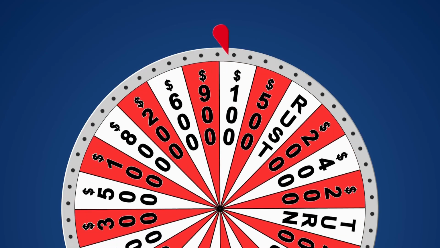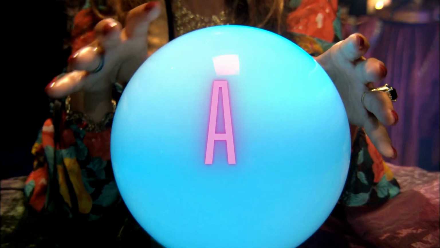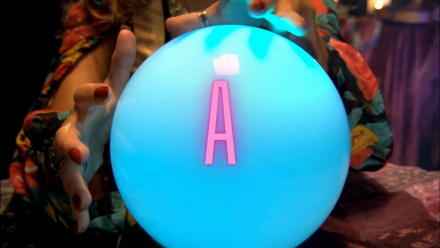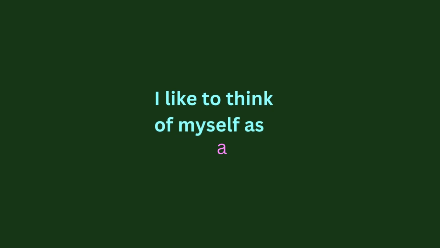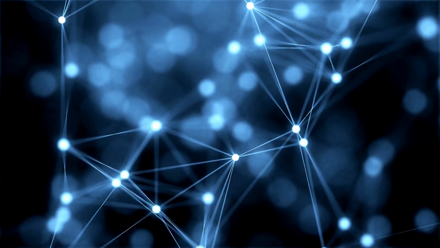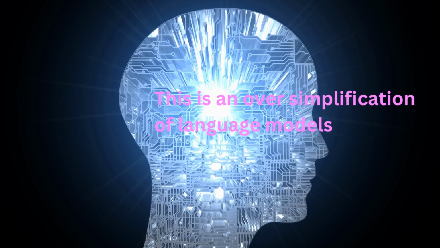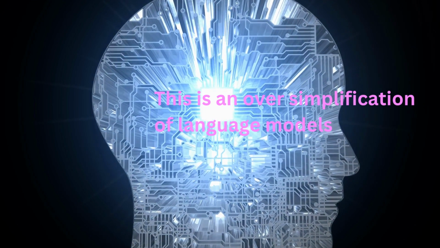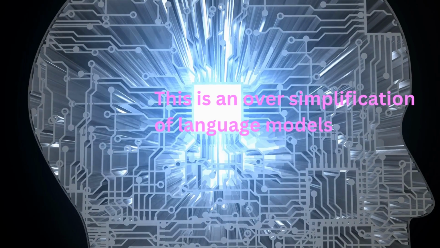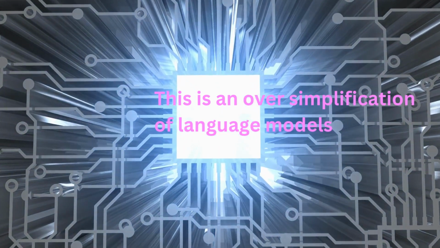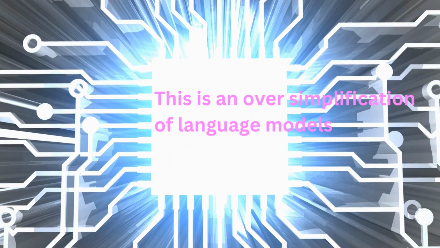After giving it a spin, you'll see that the model came up with "a," which is not that much of a surprise. Now, if I add this to the prompt, "I like to think of myself as a," and then spin that roulette a few more times, you can sort of see how this would build an entire sentence. Now, of course, this is an oversimplification of language models, and what really makes them exceptional is the ability to come up with these probabilities. And that's today's AI Byte.